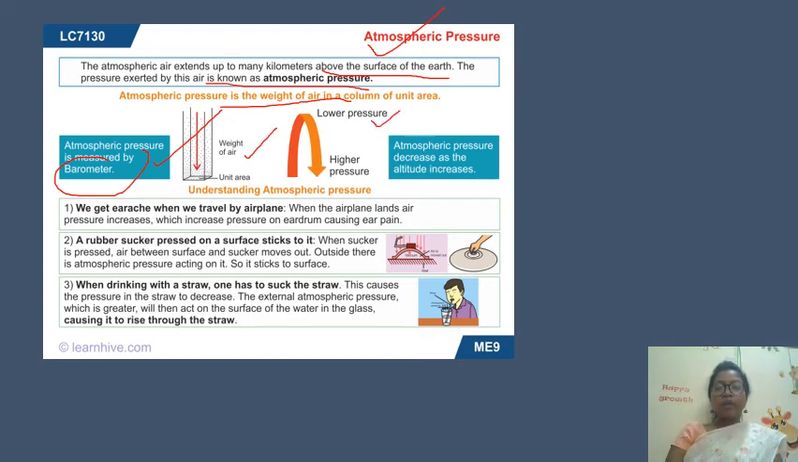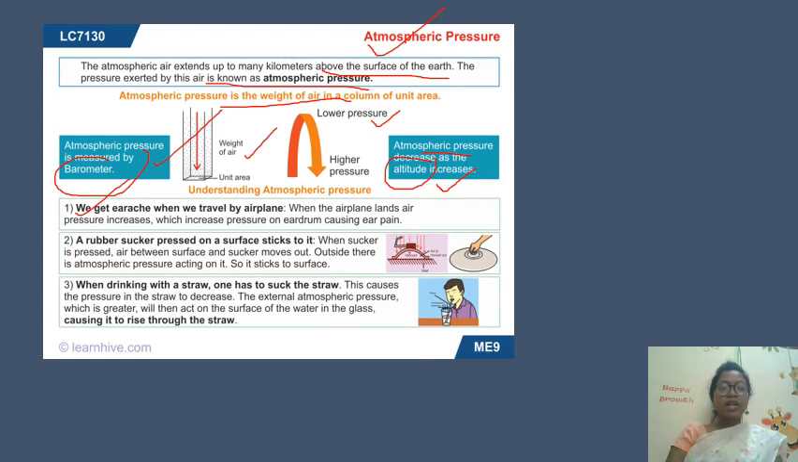Atmospheric pressure decreases as the altitude increases. That means as height increases, atmospheric pressure decreases. So if you go to a mountain which is very high, then atmospheric pressure decreases. So let's see some examples.